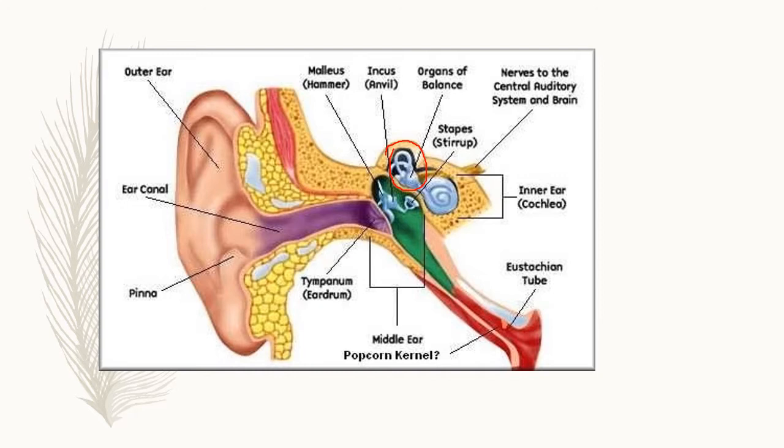And children, this is the eustachian tube. Eustachian tube helps in the air balance.